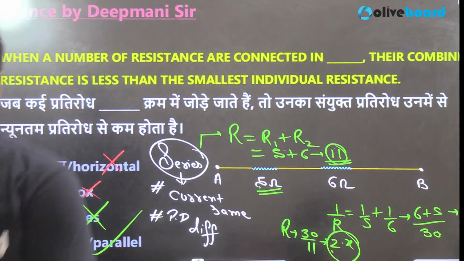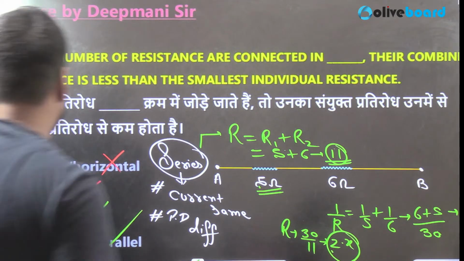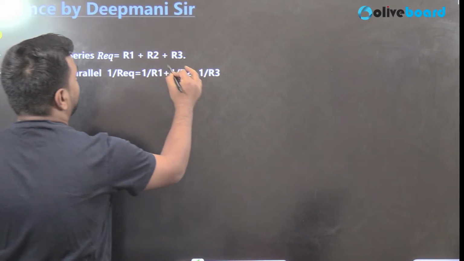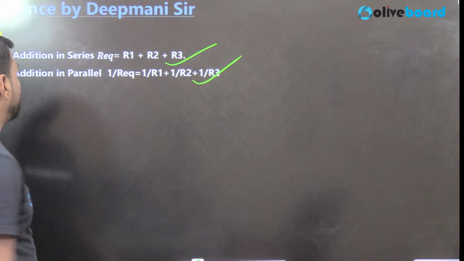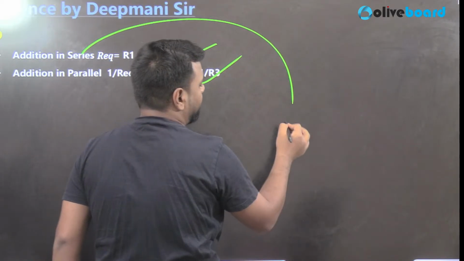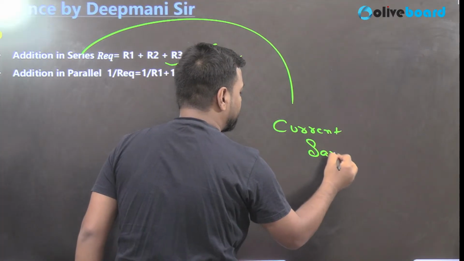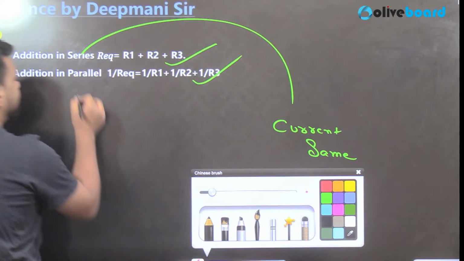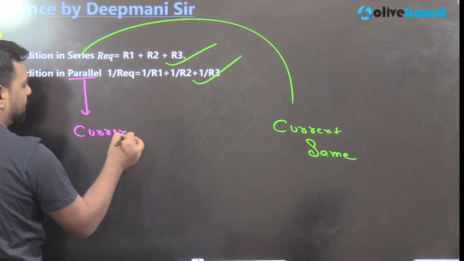So we have few comments. Let me check. Pawan wants to say something? So yeah, that's correct. Absolutely fine. So yes, we have discussed this, and addition in series, that's the formula. And for the parallel part, this is the formula. One more thing, in the series, current is same, but in the parallel, current is different, and that's asked in the examination again and again. So in the parallel, current is different.